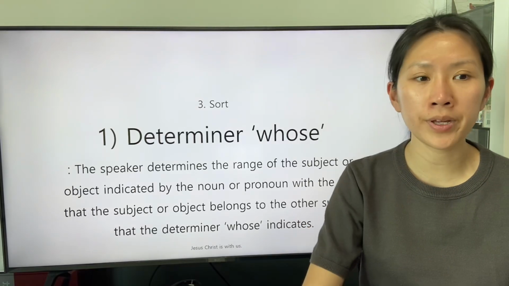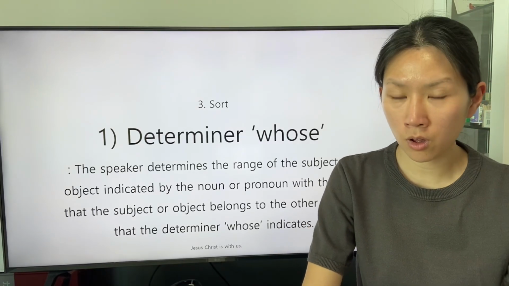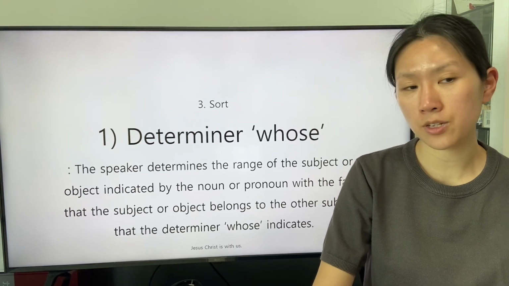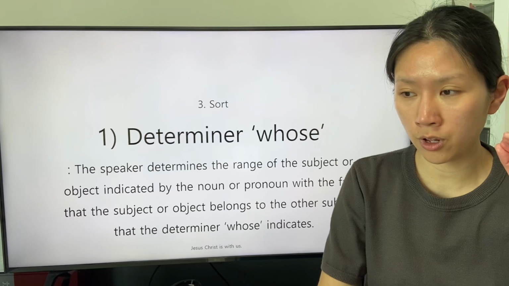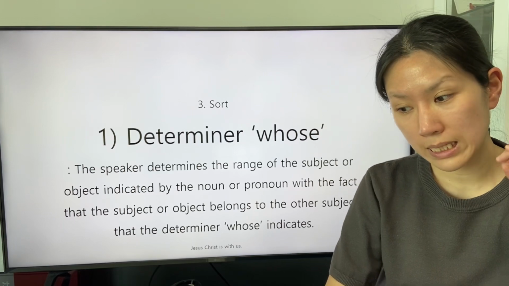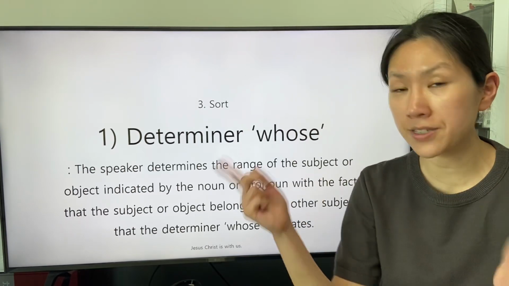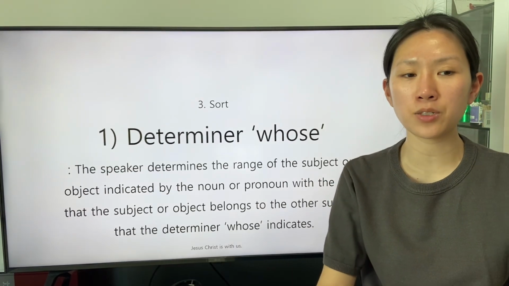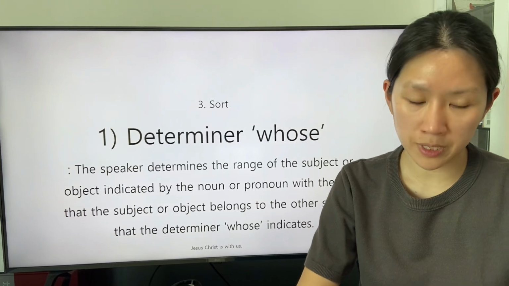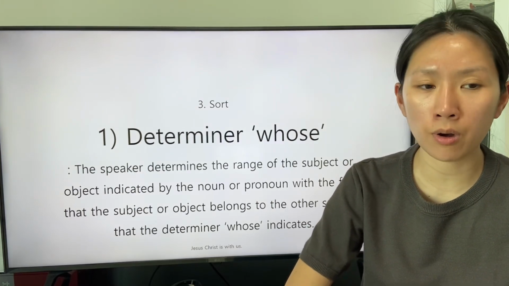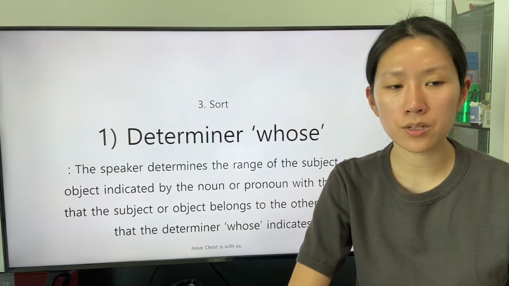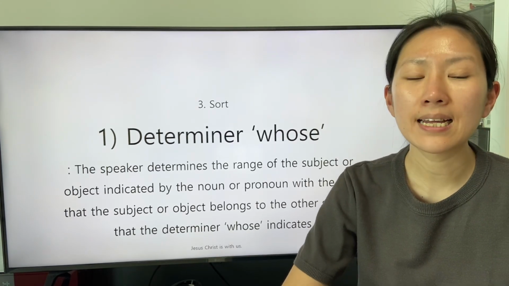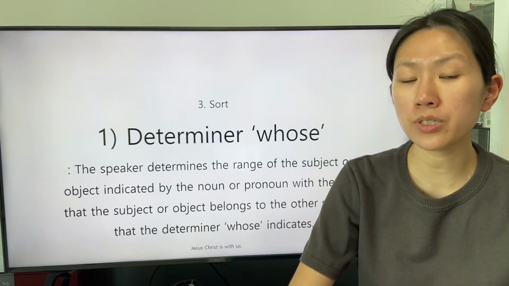From now on, we will study the determiner whose as the first sort of determiner applied in the phrase of the speaker. It determines the range of the subject or object indicated by the noun or pronoun, with the fact that the subject or object belongs to the other subject that the determiner whose indicates.